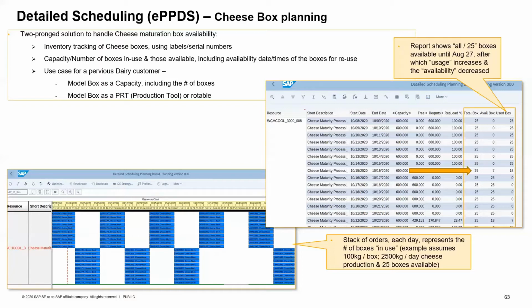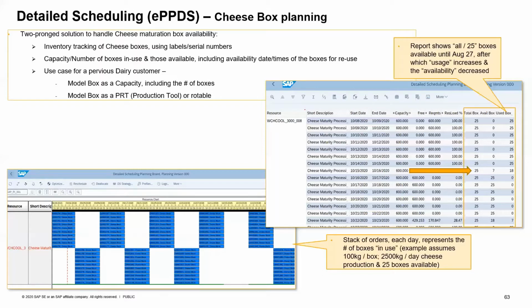What that brings us to is the third demonstration, of the third functionality within PPDS. This one talks about the ask around the cheese boxes within which the cheese matures. It matures, it's cleaned and turned around to production again. There are a couple of ways to handle this particular requirement. This has been a use case for us in a couple of pharmaceutical and dairy industries prior to this.